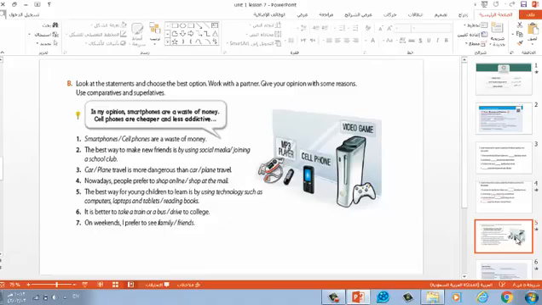Okay. For number 3, car or plane travel is more dangerous. Which one do you think is more dangerous? Okay. Number 4, nowadays people prefer to shop online or shop at the mall. So the point of this exercise is to say and write comparative sentences with short adjectives and long adjectives.